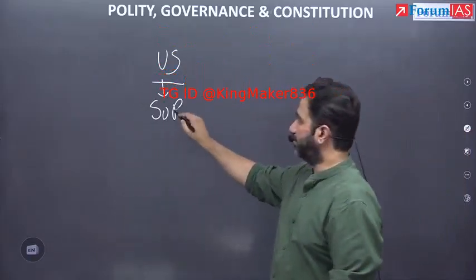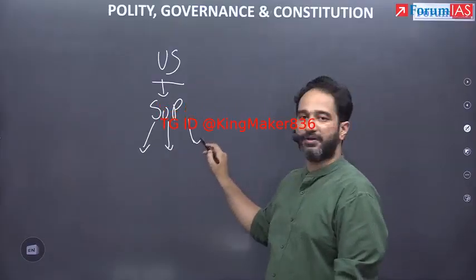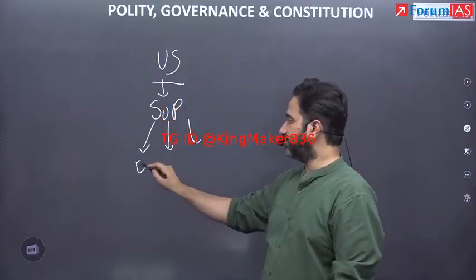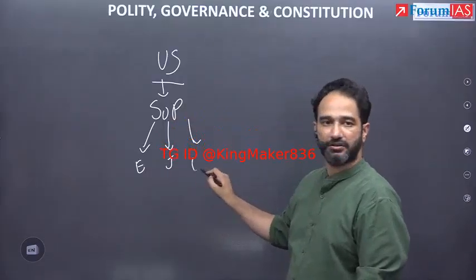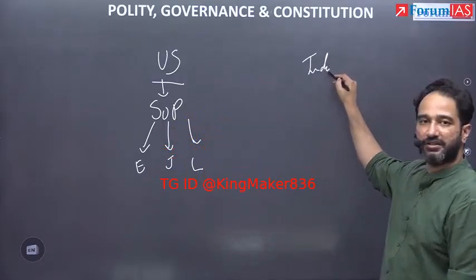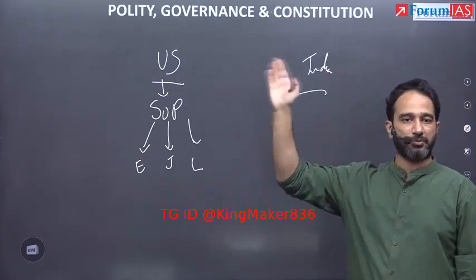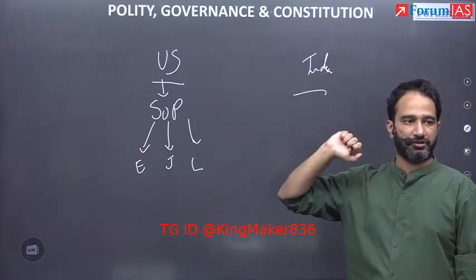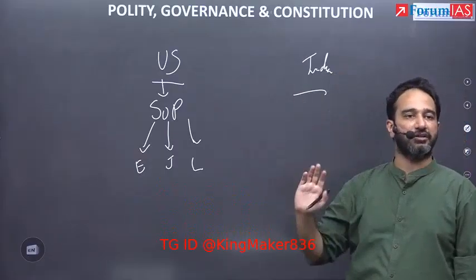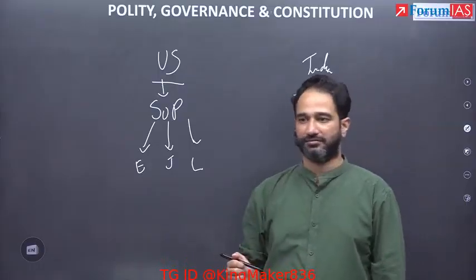Now, the US Constitution explicitly mentions that there would be a differentiation between executive, judiciary, and legislature. In the Indian Constitution, it's not explicitly mentioned. Except in the DPSP, which provides for separation between judiciary and executive, there is no explicit mention anywhere that these are three separate organs.